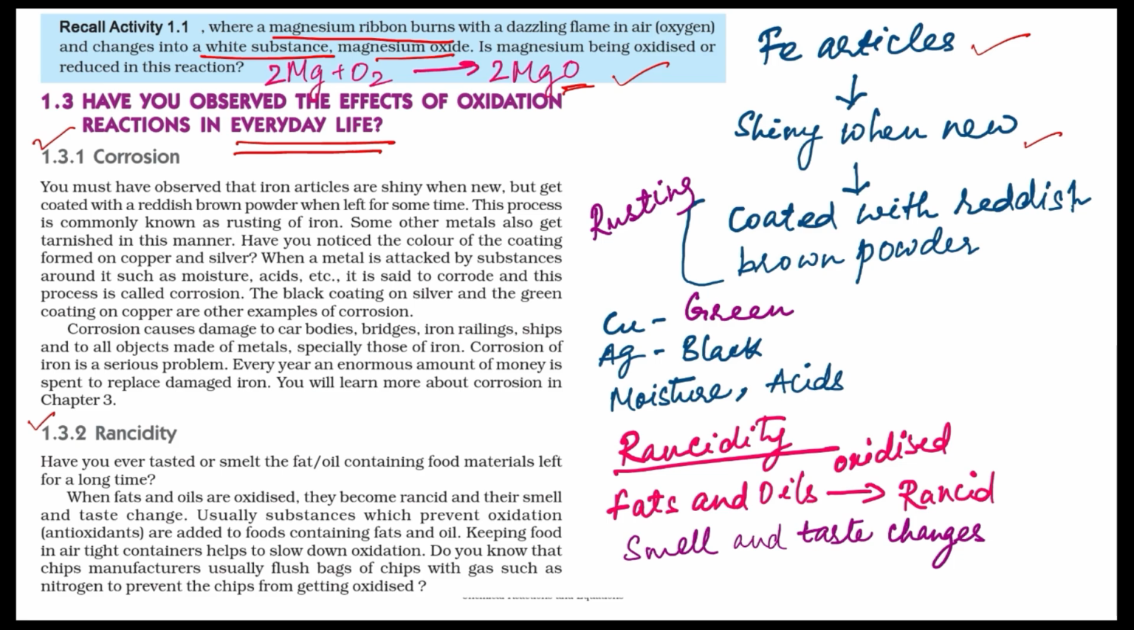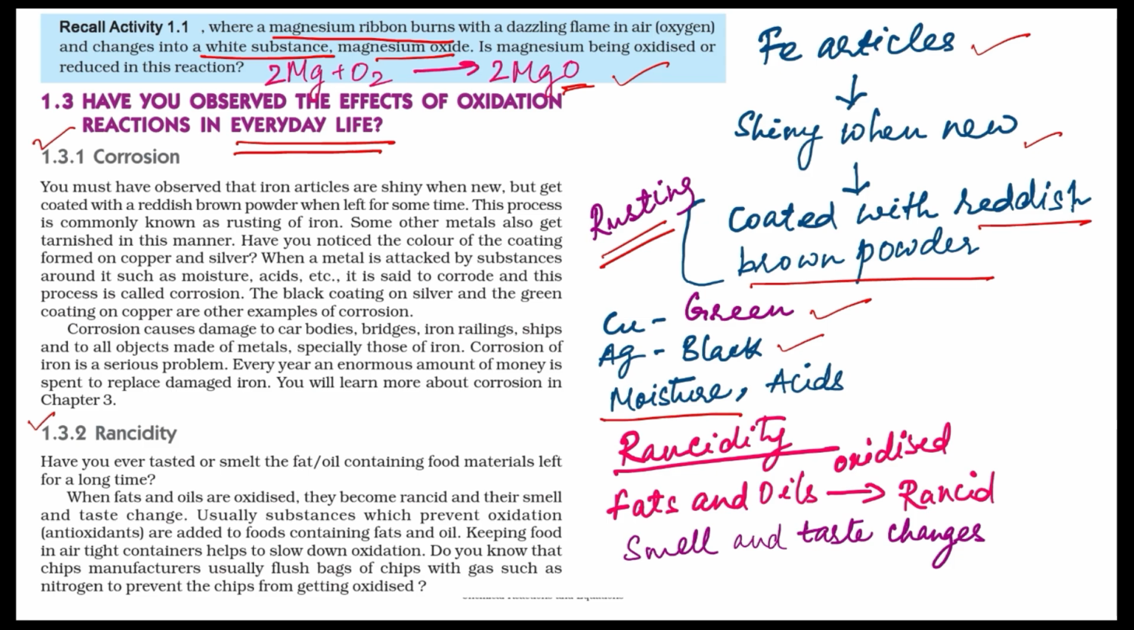But after some time, when they are kept exposed to the air and moisture of the air, they get coated with a reddish brown powder. Okay, this process of iron getting coated with a reddish brown powder is called rusting. Same thing happens with copper and silver also. Copper utensils, when kept for a long time exposed to air and moisture, turn green. Silver articles after some time get tarnished, the color becomes black.